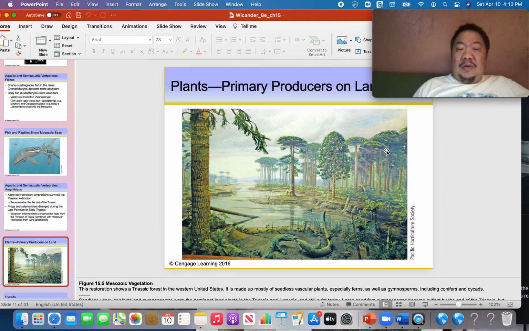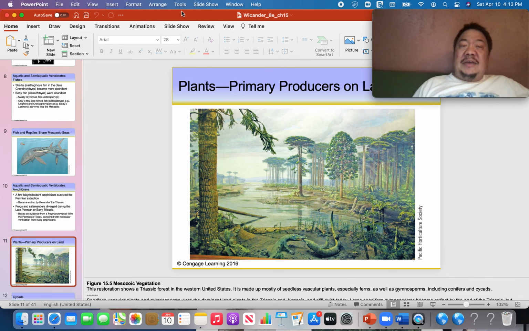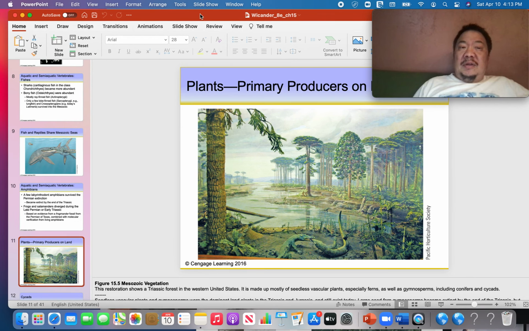And notice also you've got all these trees, and these are mostly gymnosperms. So gymnosperms are the dominant plant form, along with your seedless non-vascular plants such as your ferns and horsetails during the Mesozoic era. It's not to say that the angiosperms weren't there. They did show up during the Mesozoic, such as the magnolias. But it wouldn't be until the Cenozoic era that the angiosperms would dominate the plant world of planet Earth.